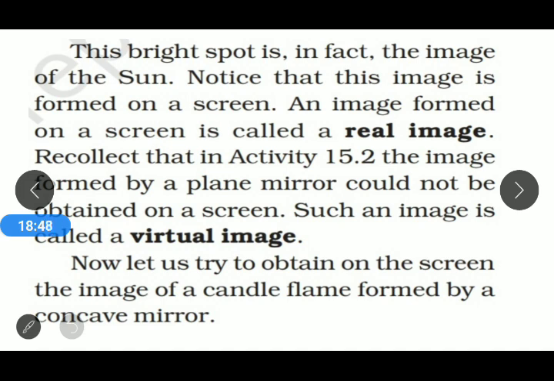Recollect that in activity 15.2, the image formed by a plane mirror could not be obtained on a screen. Such an image is called a virtual image. That means if we perform the same activity with a plane mirror, we cannot get any bright spot on that paper. An image which can be obtained on a screen is called a real image, and one which cannot be obtained on a screen is called a virtual image.